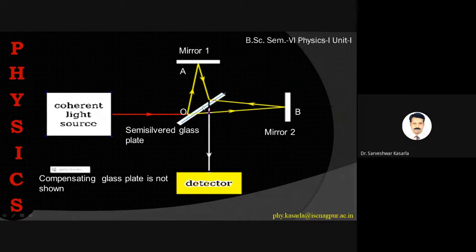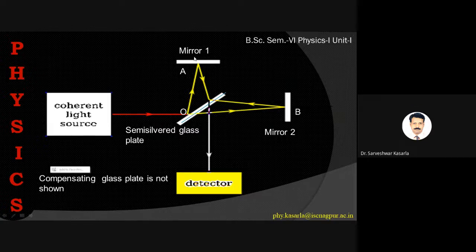Okay, now this is the semi silvered glass plate kept at an angle of 45 degrees with the horizontal, so that if a horizontal ray falls on the semi silvered glass plate, the reflected ray will go to the mirror M1.